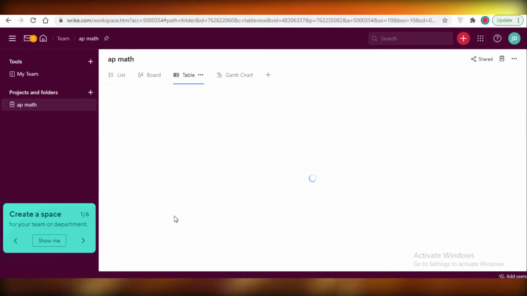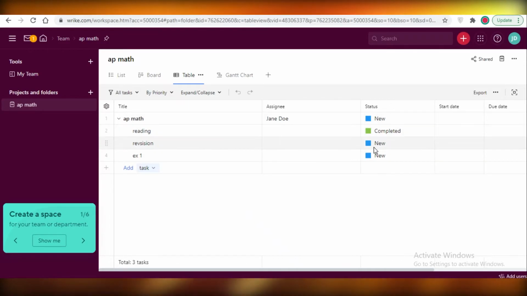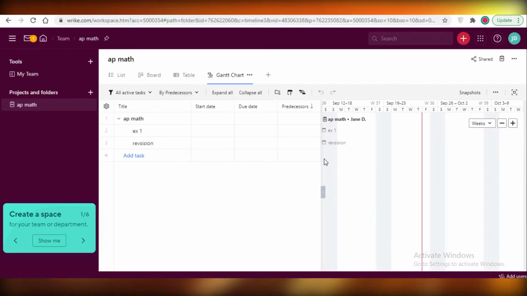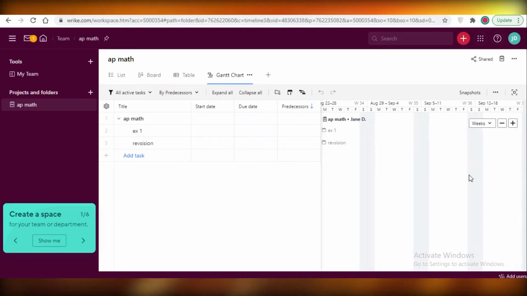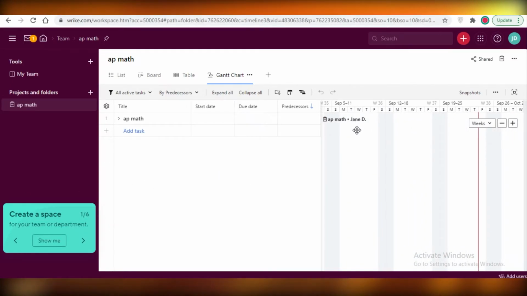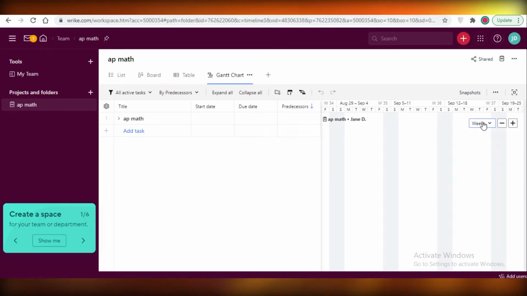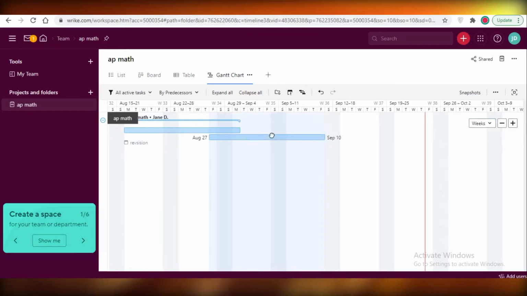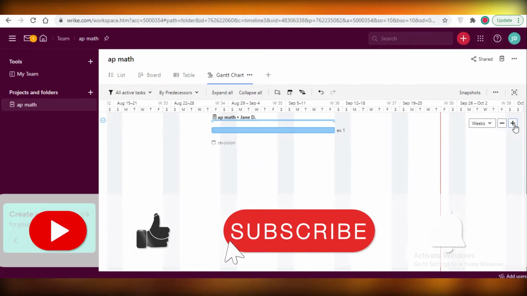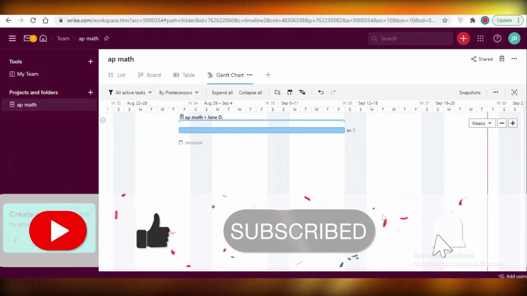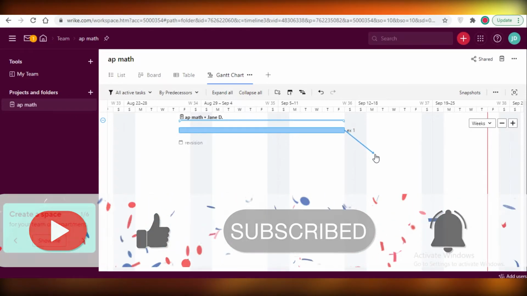You also have table views like so. You can have the status over here, and each status has a different color, so it's easier to differentiate. You also have Gantt charts over here, so you can create dependency columns just like you can do with ClickUp. So we add AP Math to a certain date. If I was to add exercise 1 over here, and then I can add another task like this. If I just move this icon, this dot, I can add another dependency.